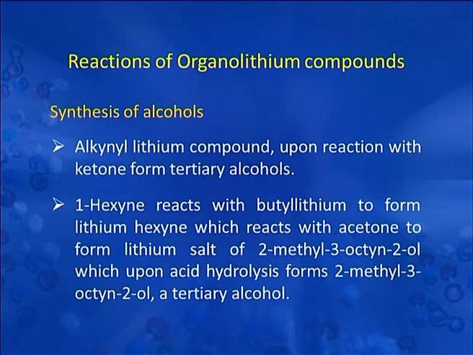Alkynyl lithium compounds upon reaction with ketone form tertiary alcohol. For example, 1-hexyne reacts with butyl lithium to form lithium hexynide, which reacts with acetone to form the lithium salt of 2-methyl-3-octyn-2-ol, which upon acid hydrolysis forms 2-methyl-3-octyn-2-ol, a tertiary alcohol.